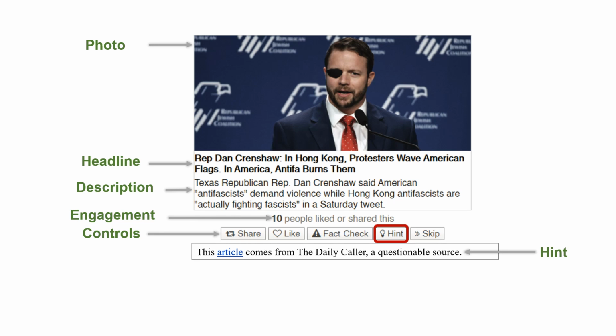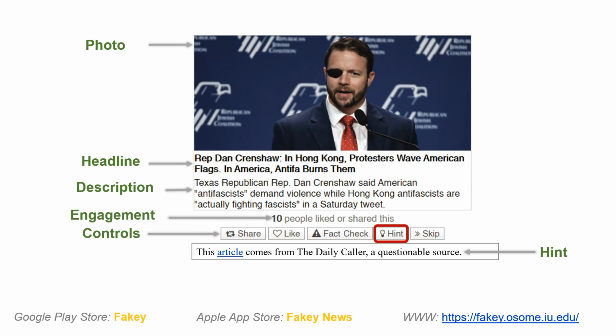The goal of Fakey is to present the retrieved articles within a generic conceptual replica of a social media newsfeed. Therefore, the UI of Fakey mimics the appearance of Facebook or Twitter feeds for players who log into the game through these respective platforms. Each round of play consists of 10 news articles picked at random, 5 mainstream and 5 low credibility sources. Fakey is available within the iOS and Android app stores and can also be played through a web interface.